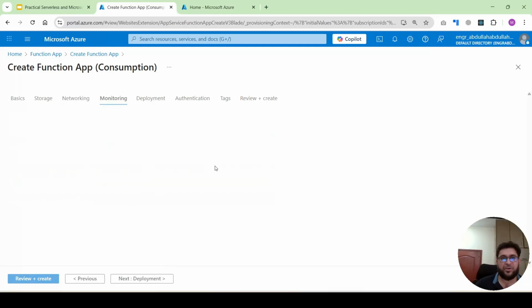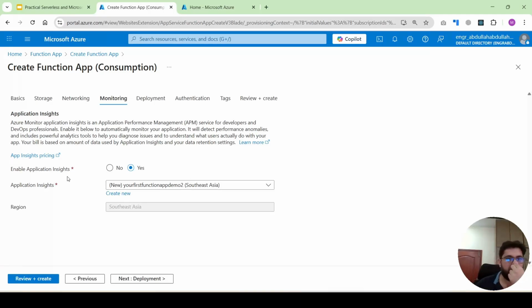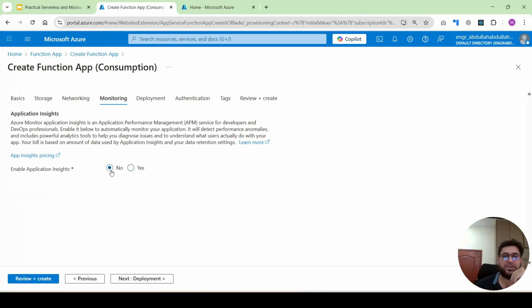And next is the monitoring. If you want to add logging for troubleshooting, something like that, you will use this monitoring feature as well. But it will cost you. For example, enable Application Insights. If you want Application Insights, you can select yes, otherwise no. Currently I don't need Insights for this demo, so I will select no because it will cost you.